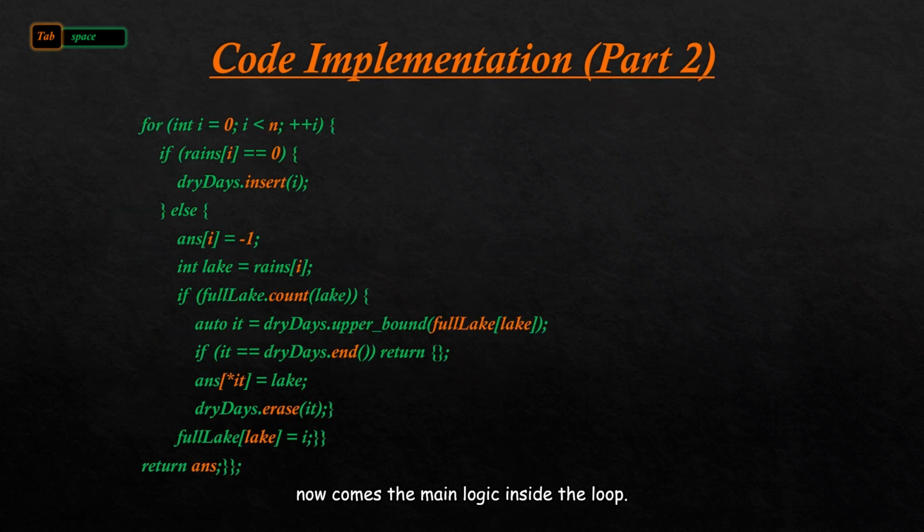Now comes the main logic inside the loop. We iterate over each day. If rains[i] equals 0, we add that day to dryDays. If it rains on a lake, we check if that lake is already full. If yes, we look for the next dry day using upper bound. If we find it, we assign that day to dry the lake. Otherwise, it's impossible to avoid a flood, so we return an empty vector. After handling all cases, we return the final answer array with a plan to prevent flooding.